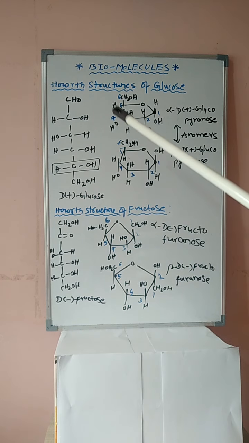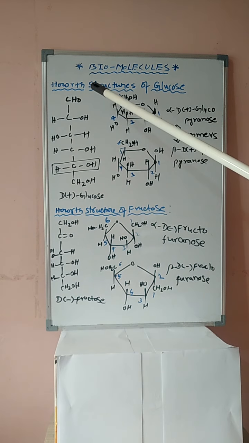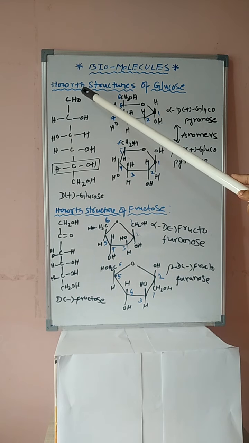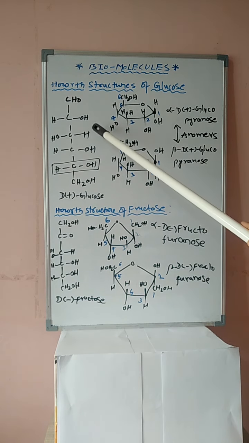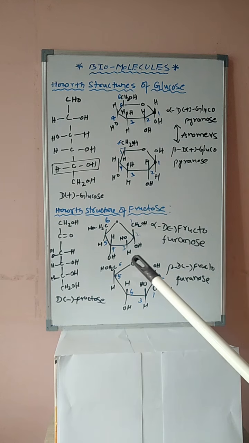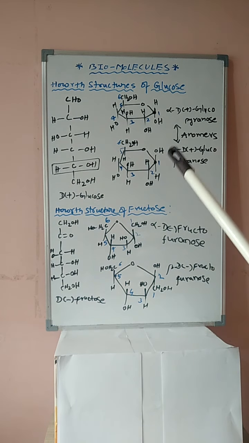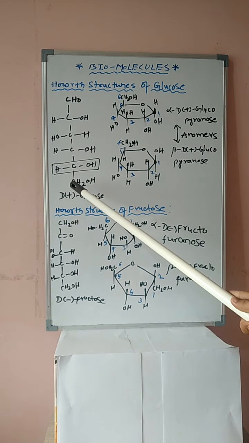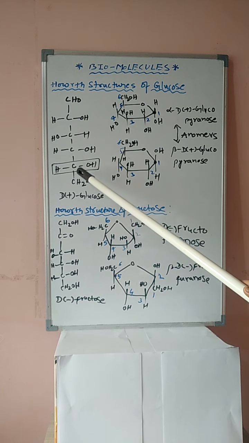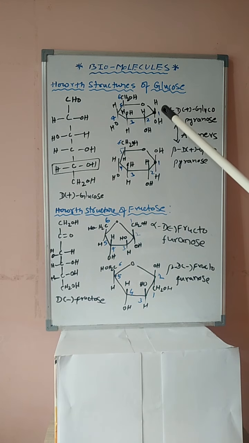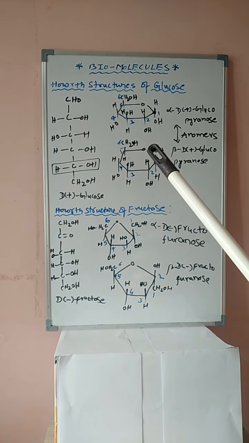Concentrate more. First one, how are the structures of glucose? The acyclic structure, the chain structure of glucose will be like this: CHO, CHOH, HOCH, CHOH, CHOH, CH2OH, which is known as D plus glucose. Glucose can be written as D plus glucose, where the positive sign indicates that when plane polarized light is passed through the solution of glucose, it is rotated towards the right. Hence, that is a dextrorotatory compound.